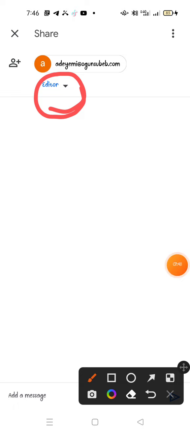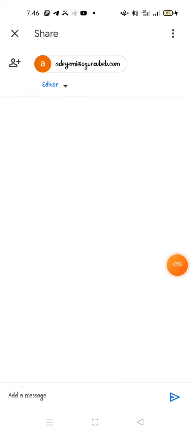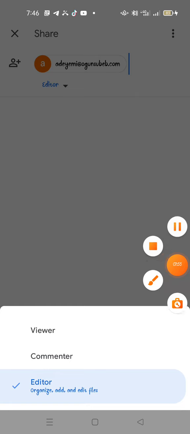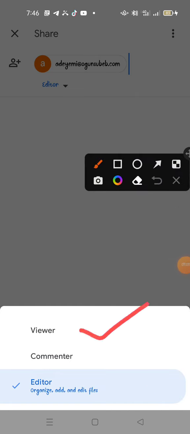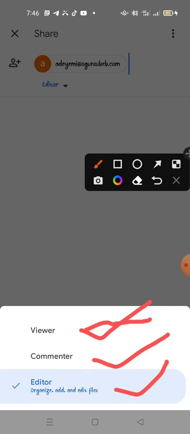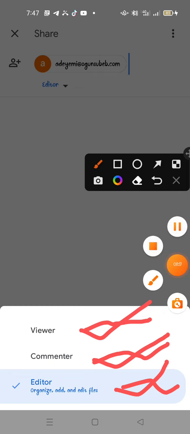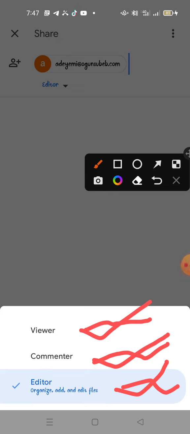But if you don't want the person to have access to edit it, but just to view it, you can as well change it. Tap on the arrow behind, and you can choose whether you want the person to just view it, comment on it, or edit it. So when anyone is viewing, they can't do anything to what you have done. When they want to comment, they can only comment on it, not edit it. Why this one gives opportunity to remove an addition and so on. So all those that I have added to the first sheet, I used edit because we'll be editing it together.